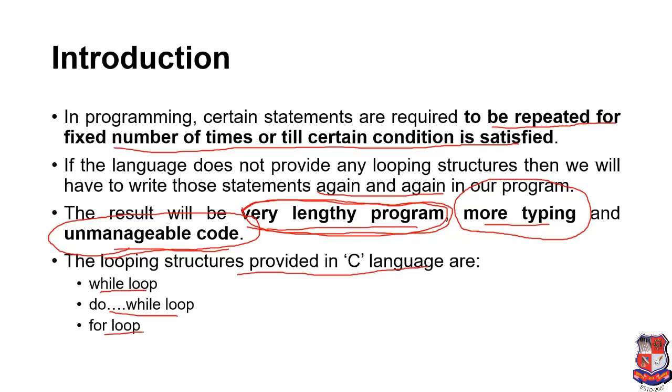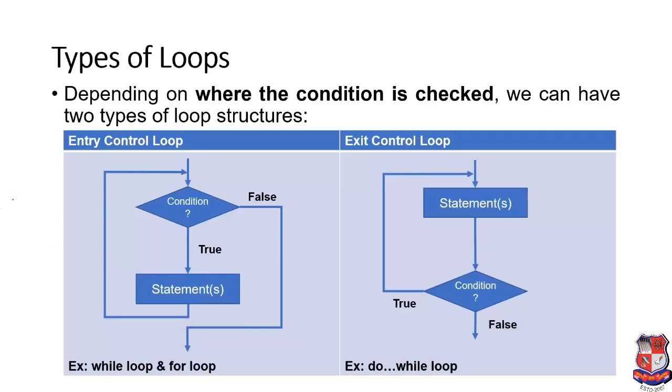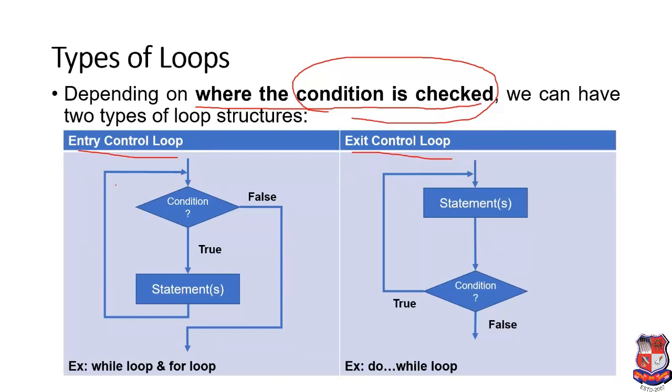Now we'll discuss the types of loops. The types of loops depend on where the condition is checked. According to this, we have two types. These two types depend on where we have to check the condition. First is entry control loop and second is exit control loop. We can see the flowchart for entry control loop as well as exit control loop. You can check over here.